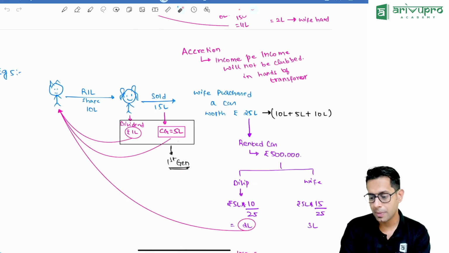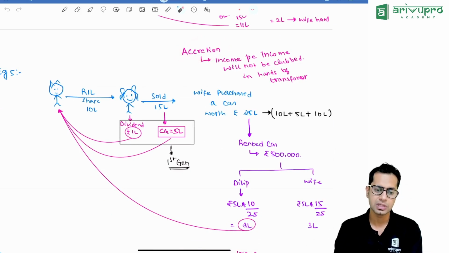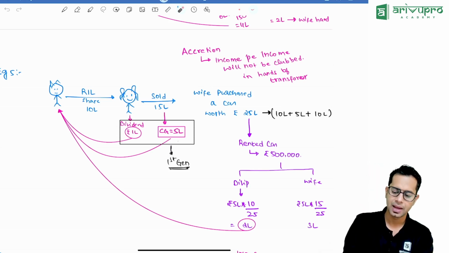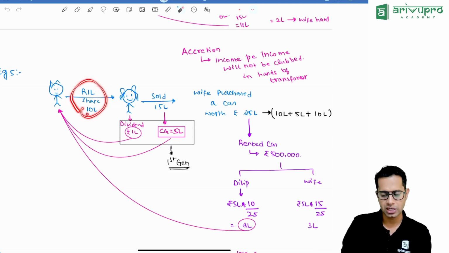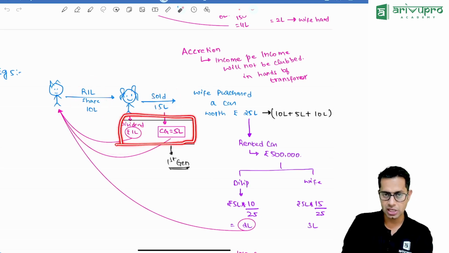Now, please note, this clubbing provision will not be applicable for accretion income. Meaning, it will not be applicable for income on income. For example, I gave shares of Reliance Industries. She earned a dividend worth 1 lakh rupees. Can I say the dividend will be clubbed? She sold the shares and got a capital gain. Can I say the capital gain will be clubbed? Now, this is the first generation of income, the income generated on the transferred asset.